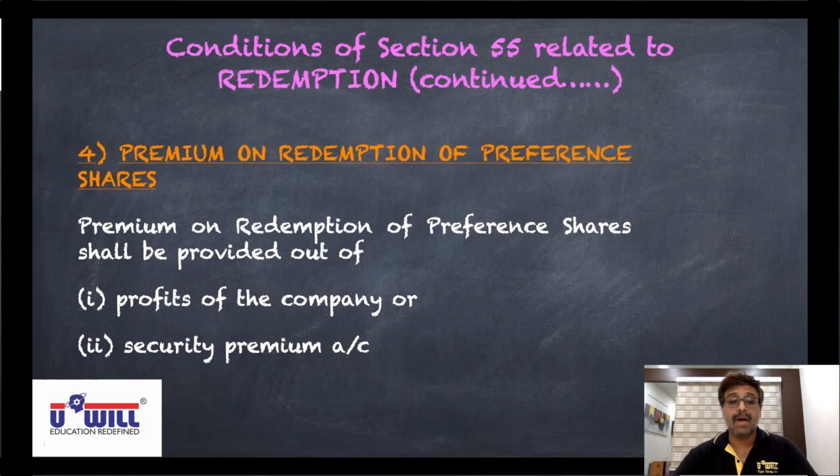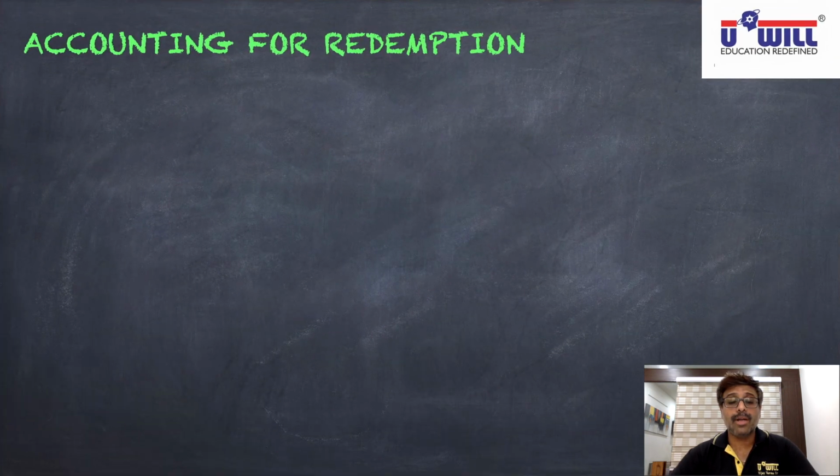I am taking up the accounting for redemption. Give this heading in your notebooks: Accounting for redemption. Now, coming back to the four conditions. First condition, journal entry, I am not making you write because you already know them. What is the first condition? Only fully paid preference shares can be redeemed.